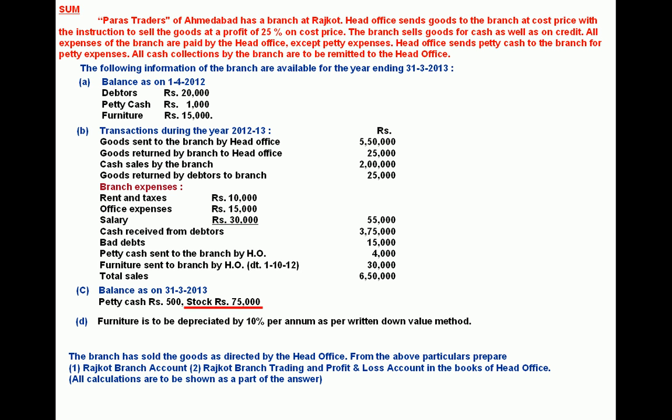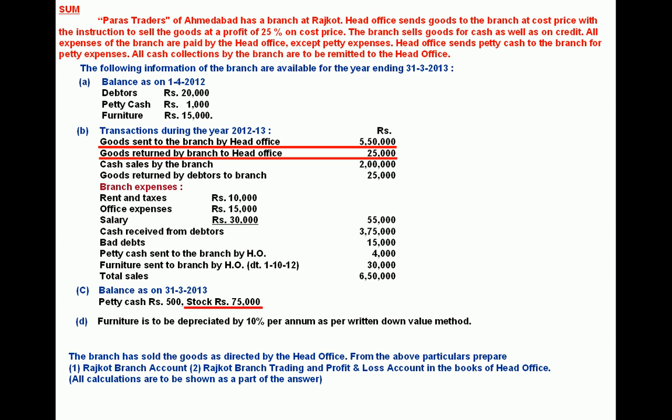You are given the details of closing stock. You are also given the details of goods sent to the branch and goods returned by the branch. But notice that you are not given the opening stock that is given to the branch at the beginning of the year, that is missing. So details of opening stock is missing.